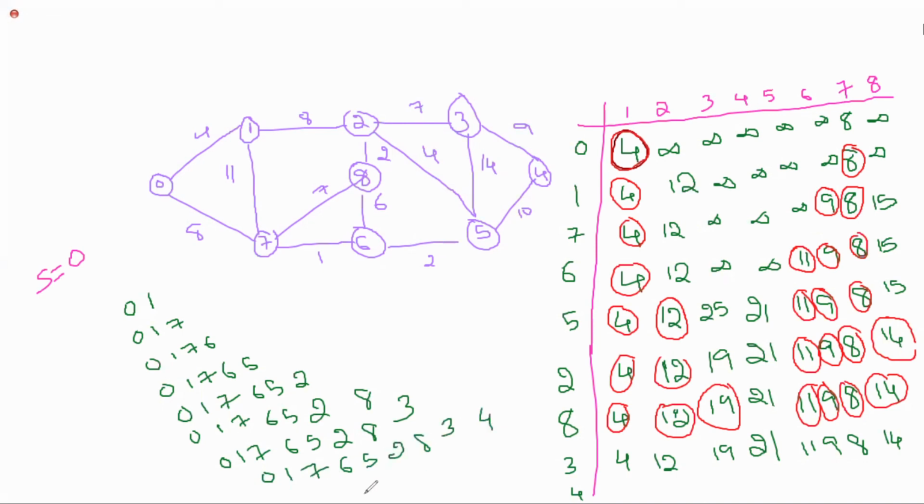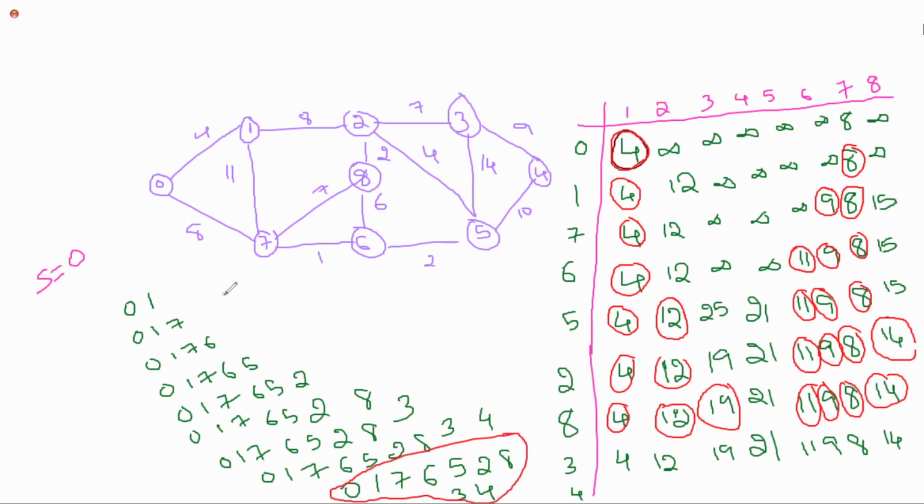Next the final path. What is the final path? We have listed 0. That is source only. Next first we have listed 1. Next 7, 6, 5, 2, 8, 3. This is the final one. This is the final path. 0, 1, 7, 6, 5, 2, 8, 3.